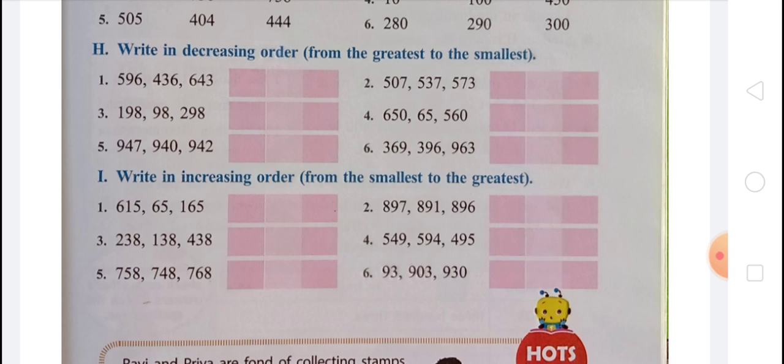On fifth, question number 5. On first there will be 748, after that 758, and after that 768. Question 6. On first there will be 93, on second there will be 903, and on third there will be 930.